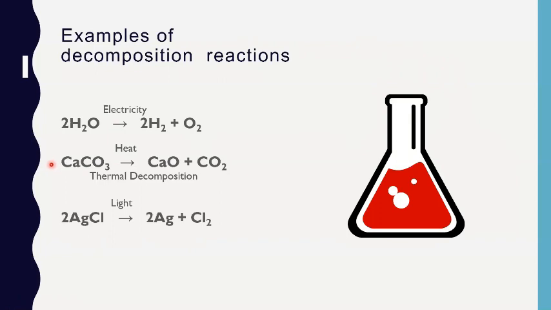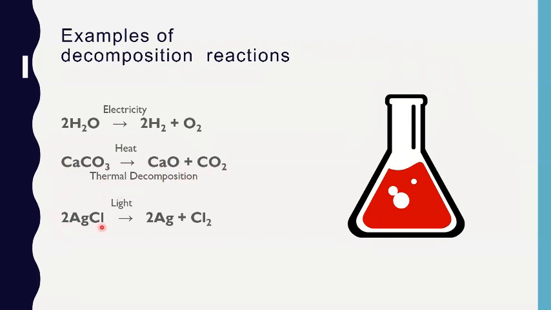Now come to second example. When calcium carbonate is heated, it decomposes to give calcium oxide and carbon dioxide. Remember, when decomposition reaction is carried out by heating, it is called thermal decomposition. Now come to third example.